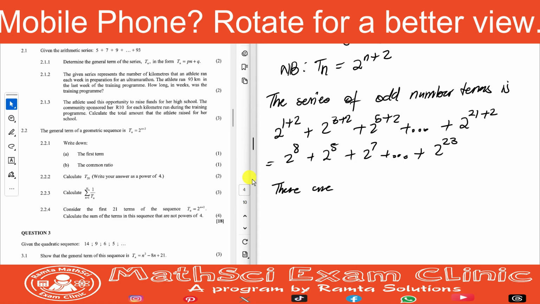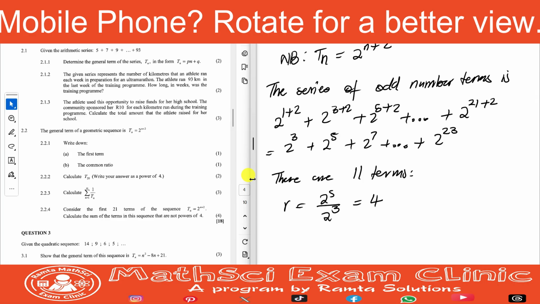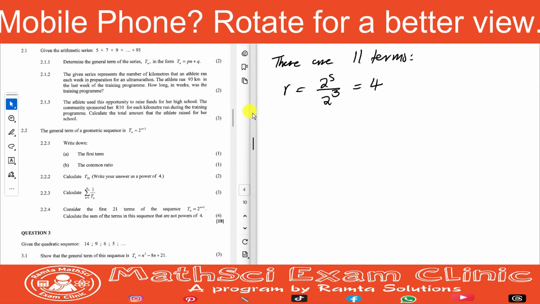But here, because I'm explaining, I have to go this way. There are 11 terms, okay? There are 11 terms. So once again, what is our R? R is 2 to the 5 over 2 to the 3. My mistake, let me fix this. 2 to the 5 over 2 to the 3. This will become 4, right? So let's find our number of terms.